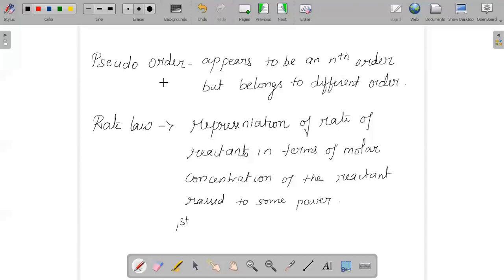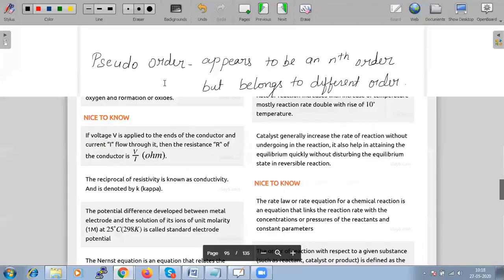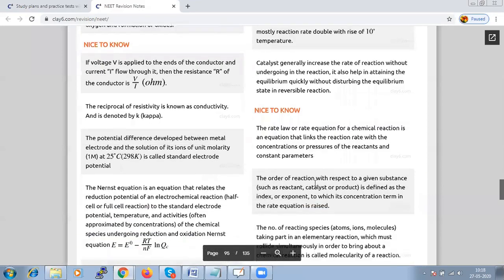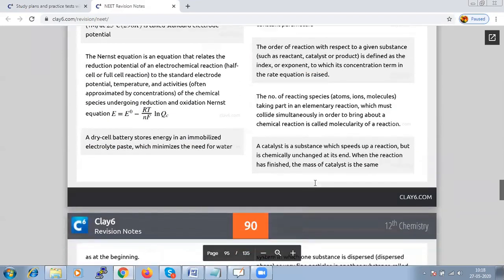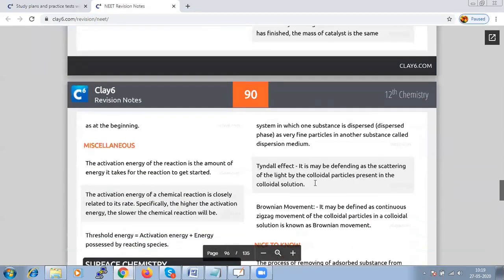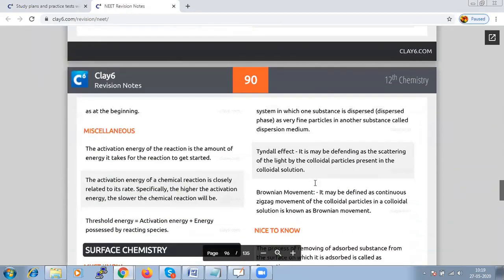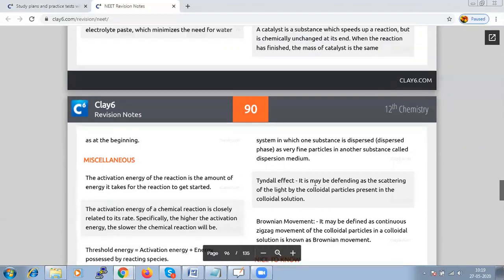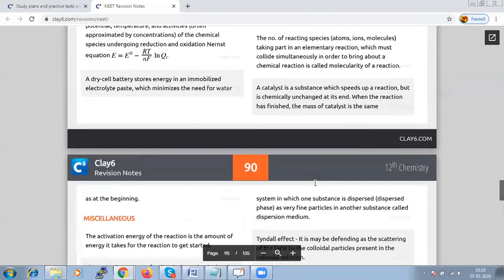And next we have molecularity. What is molecularity? Here we have to talk about molecules. As you know, molecules need to collide in order to bring about a chemical reaction. The number of molecules participating in a chemical reaction that collide will bring about the chemical reaction. Hence that term we call the molecularity of a reaction.